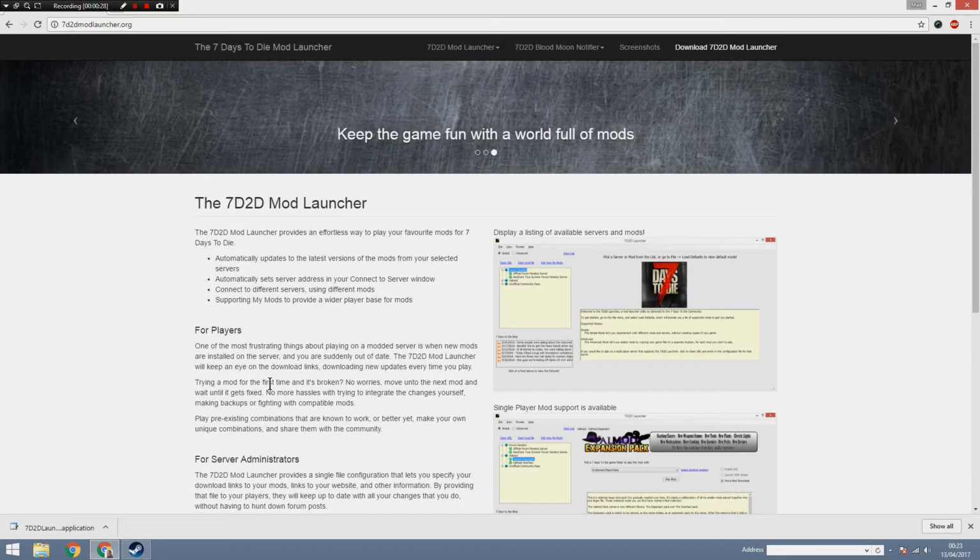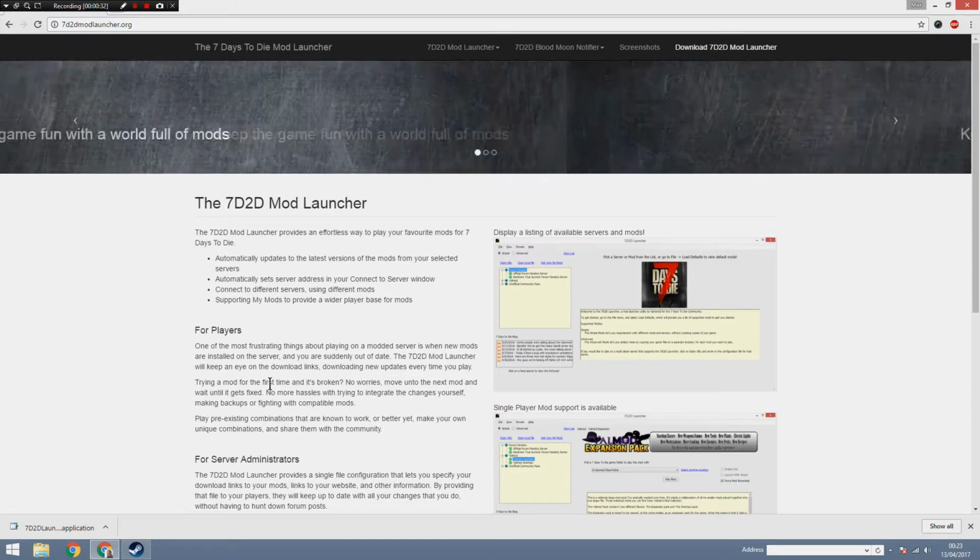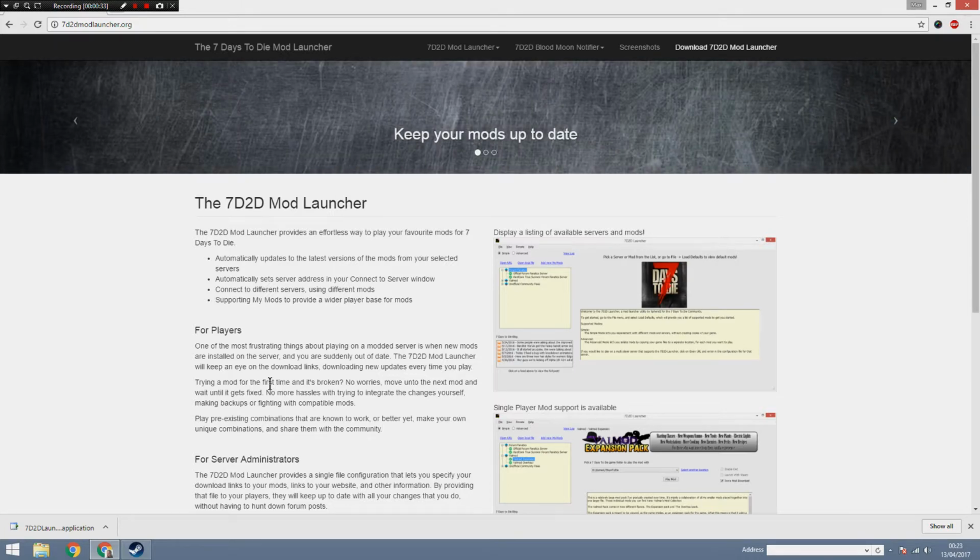It is very, very easy to use this thing, but I've had a request to actually show how it works and how you can actually install the mod you like. So without any further ado, let's get started!